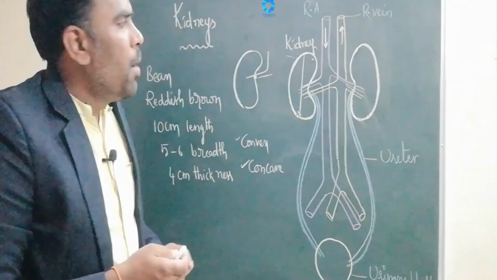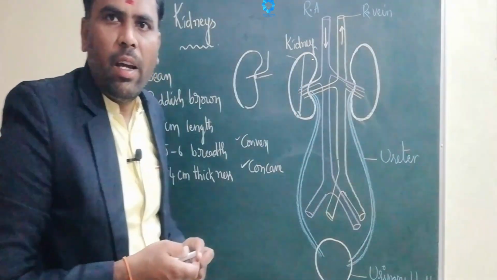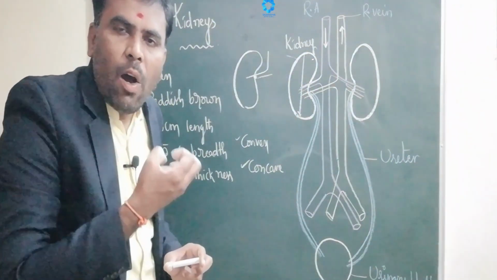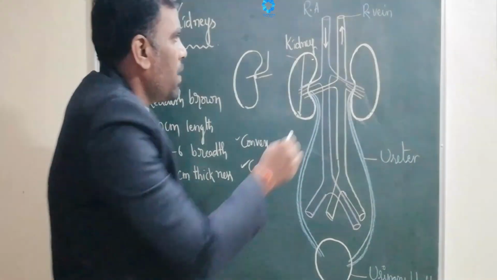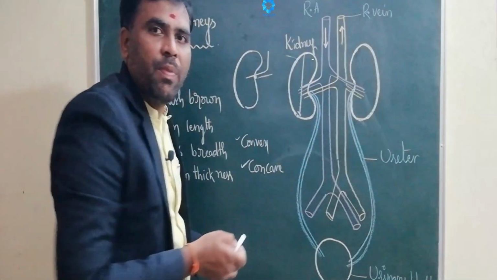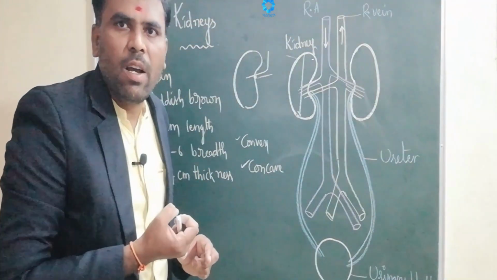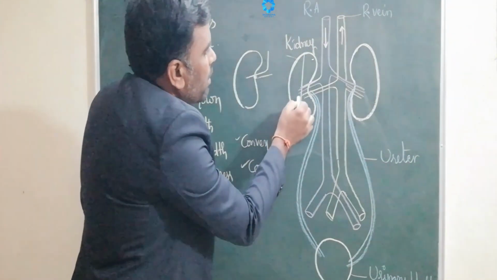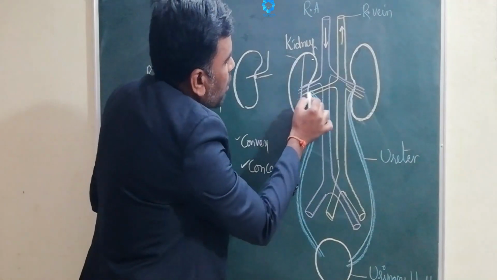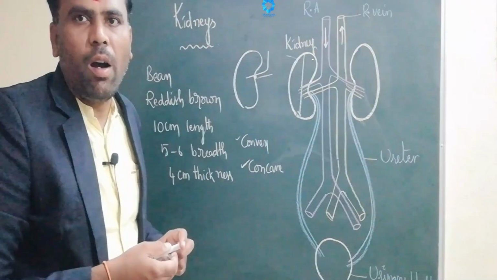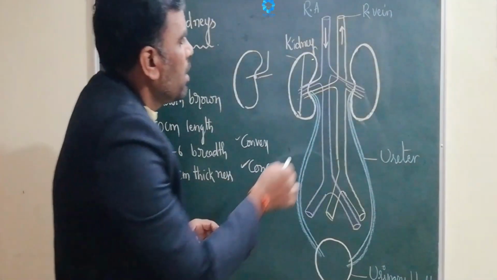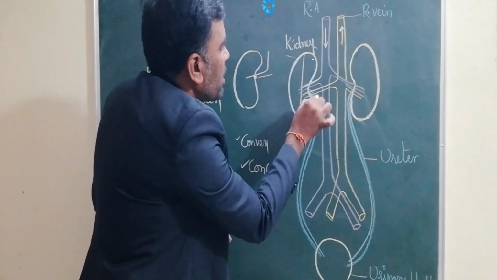The renal artery carries oxygenated blood along with some wastages to the kidney, where filtration takes place. After that, the blood goes outside through the renal vein and goes to the heart.